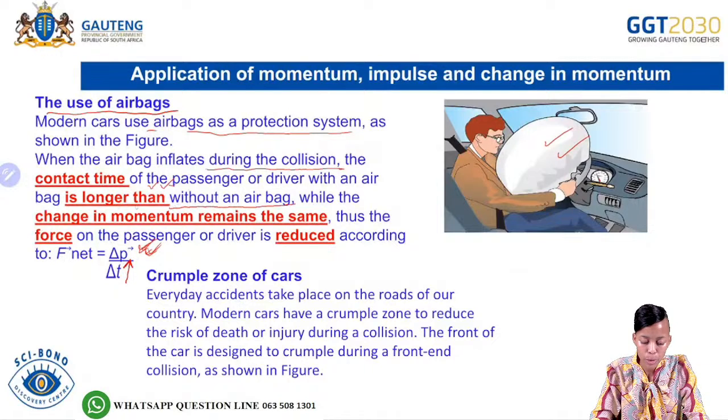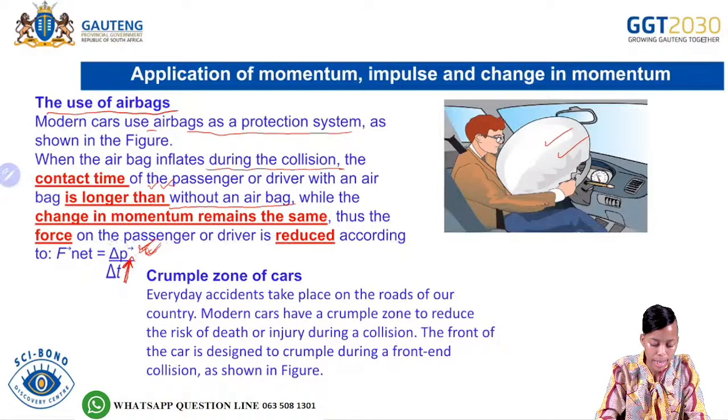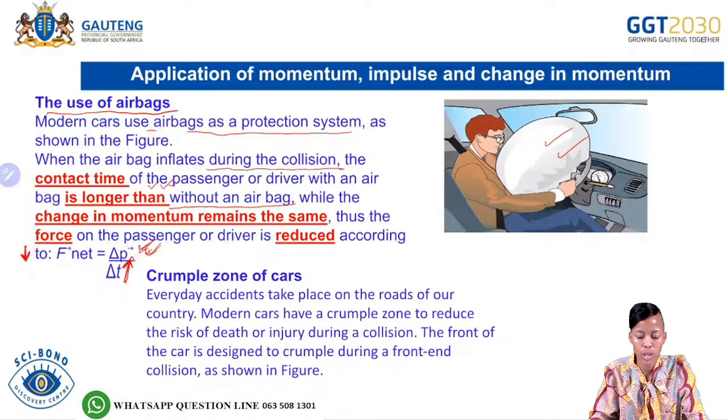So we're saying if you have an airbag, then the contact time will be longer, right? So if the contact time is longer, then the net force will be what? The net force will be reduced.